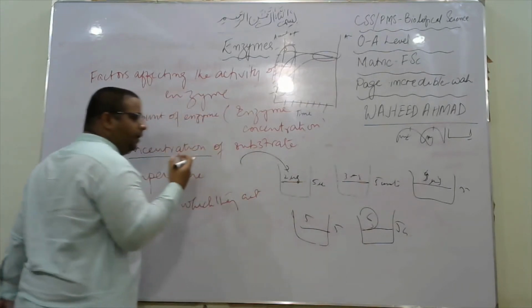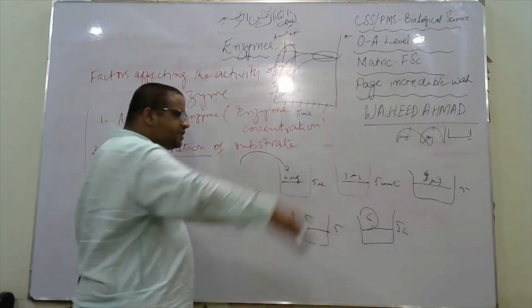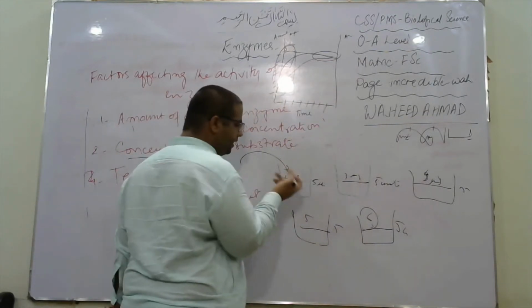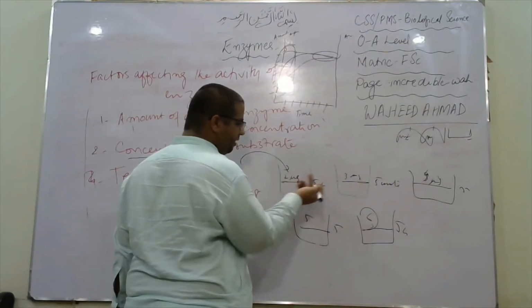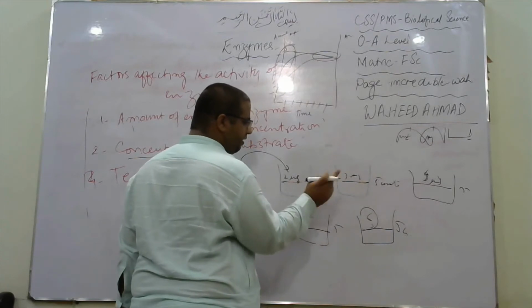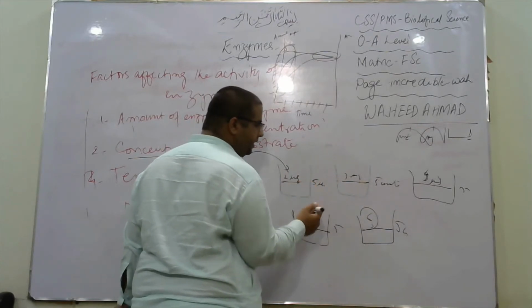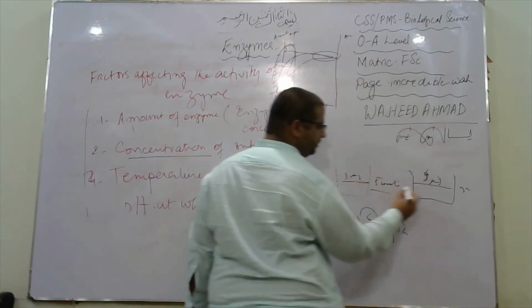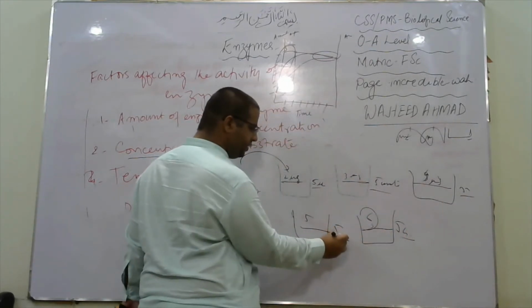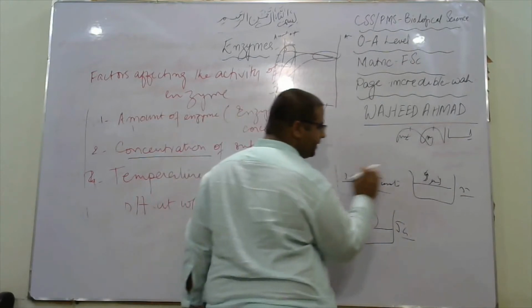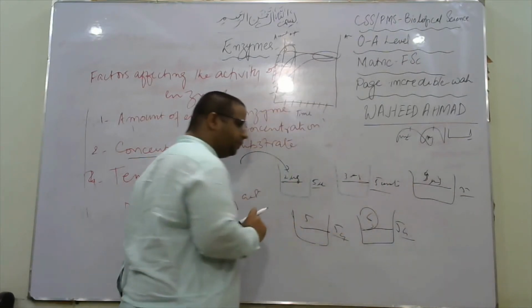Basically, we take 5 units of enzyme, and we increase the concentration of substrate. What would happen?